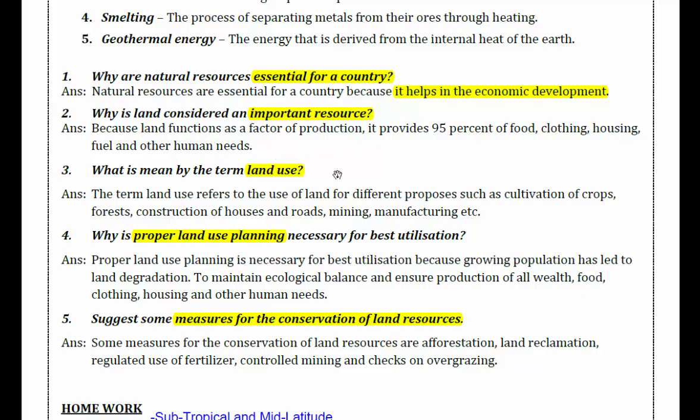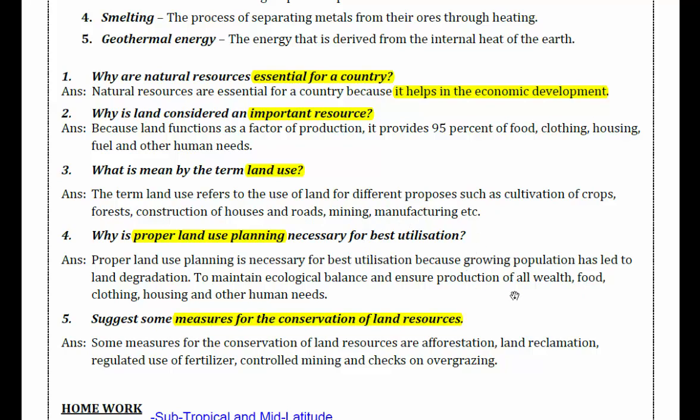What is meant by the term land use? It refers to the use of land for different purposes such as cultivation of crops, forests, construction of houses and roads, mining, manufacturing, etc. These are all land use.